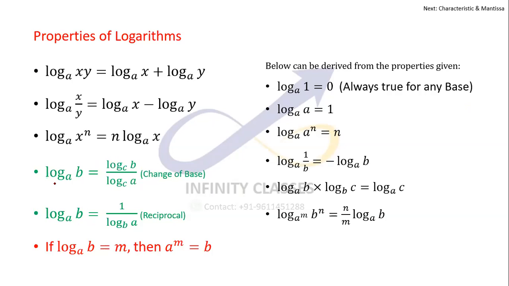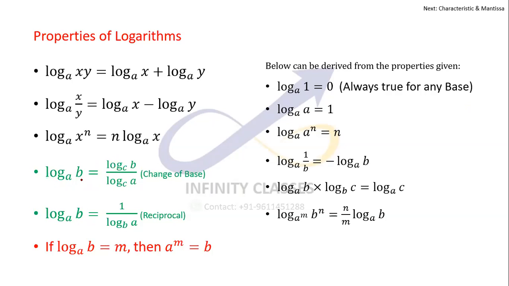Okay, this is the change of base property, with log b with the base a. I can change the base of the log to any number, log b with the base c, and c can be any number. Of course, the constraints on c are that c has to be greater than 0 and c cannot be equal to 1. But I can change it to any other value.